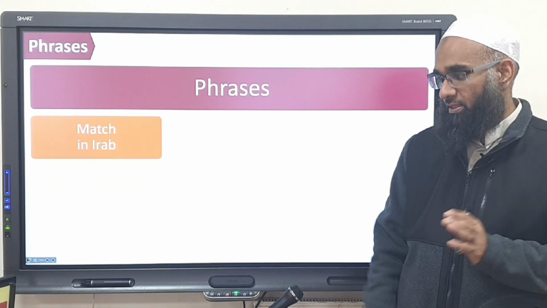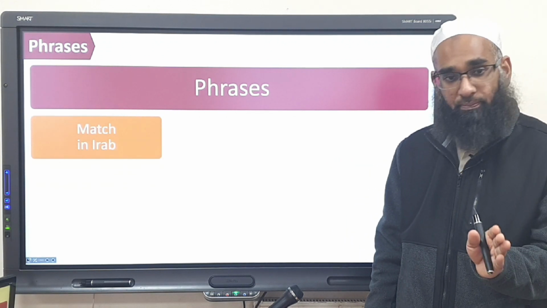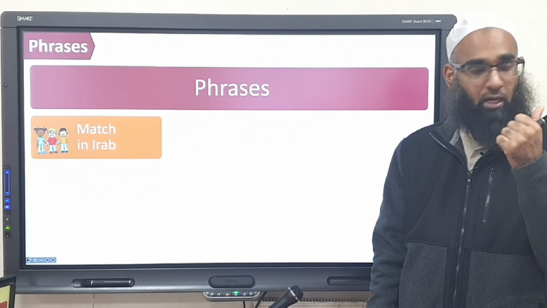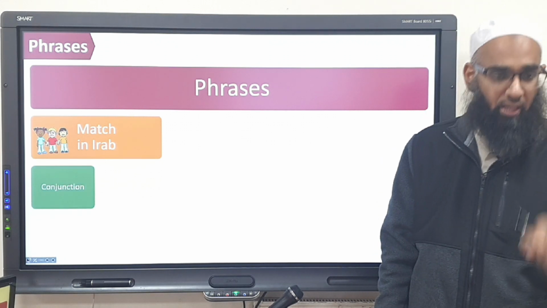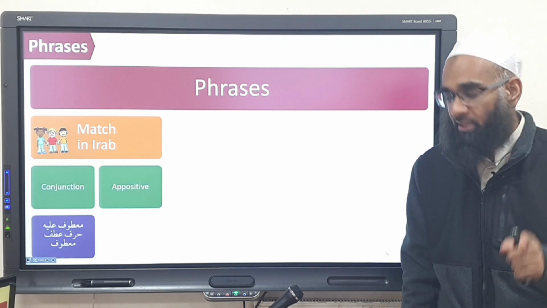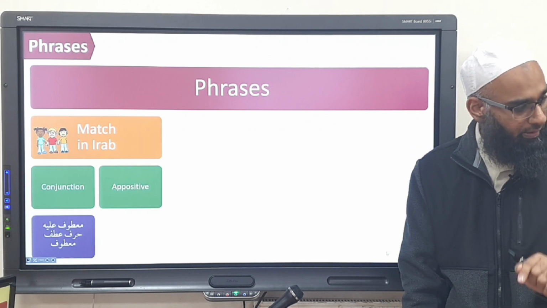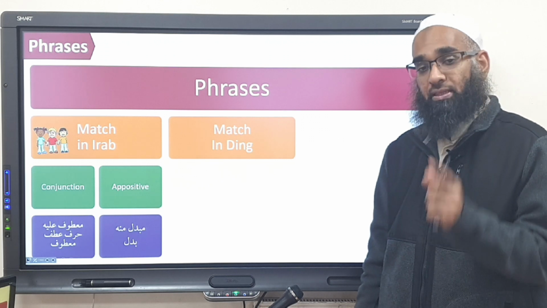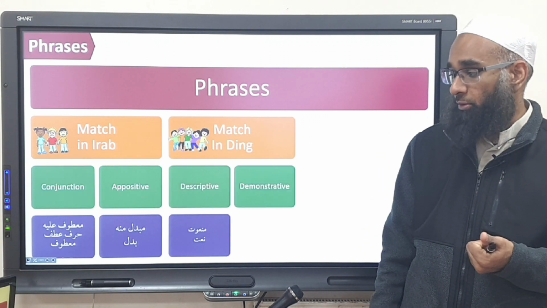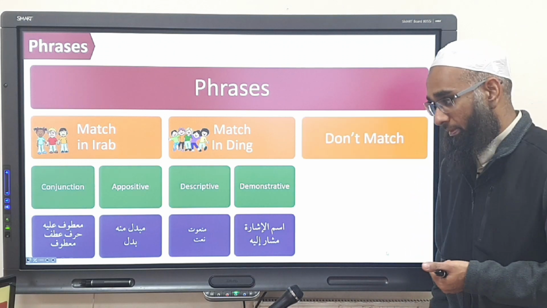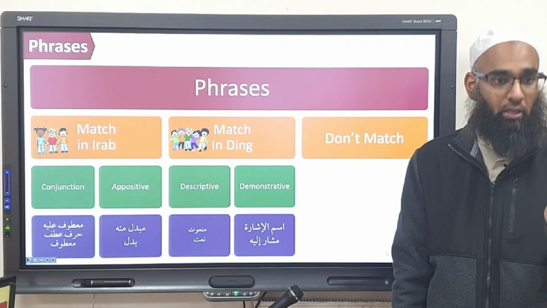So, phrases. How many types of phrases do we have? The ones that match in Arabic: the buddies are conjunctions, ma'tuf alayh and harfu at-atf. The other one is the substitution phrase, mubdalun minhu and badal. Then we have the matching ones, the super buddies: man'ud and na'at, and ismul ishara and the musharu ilayh. Then there are those that don't match.